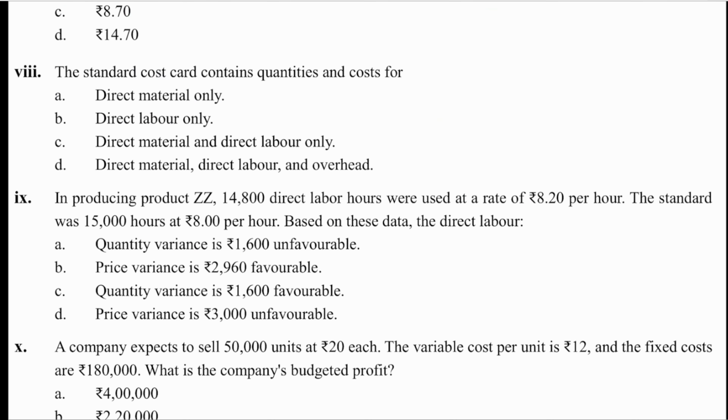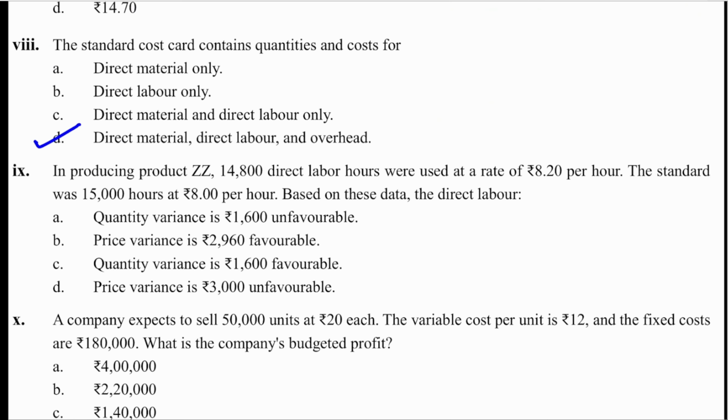Next one. Standard cost card contains quantity and cost for whatever you have learned in standard cost. All variances. Material, labor, overhead variances. Ninth one. In producing product ZZ, 14,800 direct labor hours were used at a rate of 8.2 per hour. The standard was 15,000 hours at 8 per hour. Based on these data, the direct labor. So they have not asked the variance. They have given the variances in the options. So you have to calculate both quantity and price variance and select the correct answer.